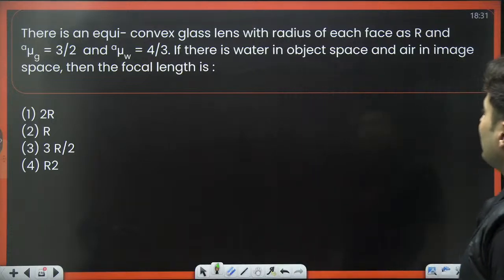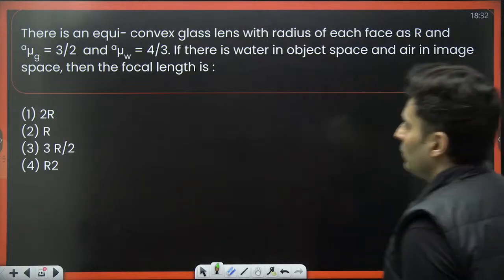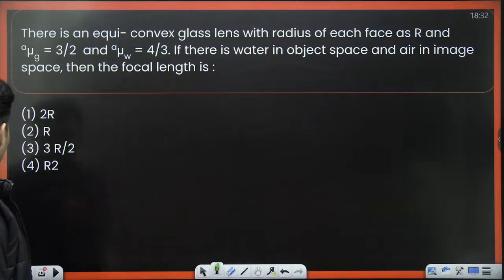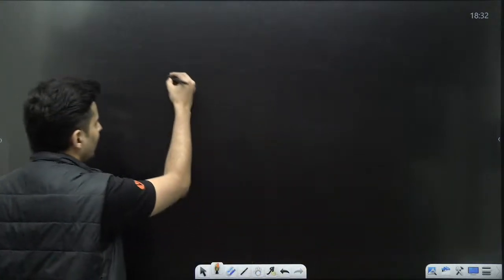There is an equiconvex glass lens with the radius of each face r. If there is water in the object space and air in the image space, then the focal length is... Beautiful question. Let's have a look at it. Now, in order to understand this question, let's go behind and take up a simple example.